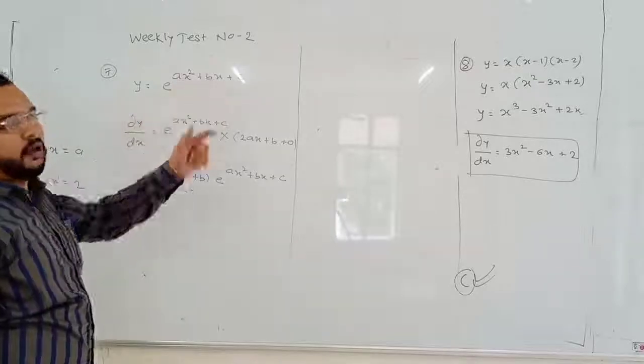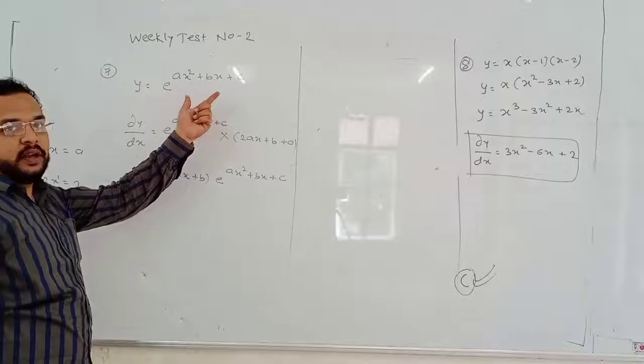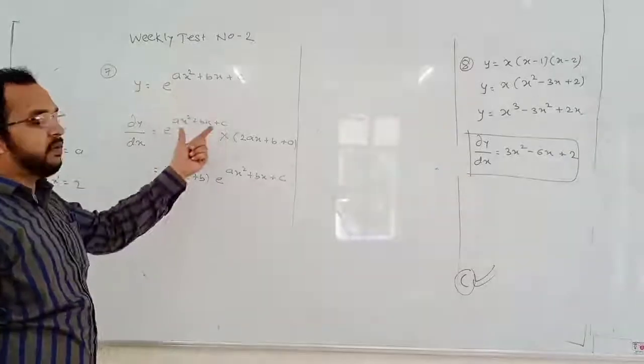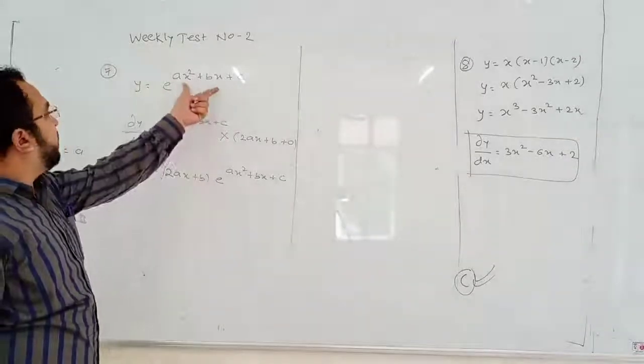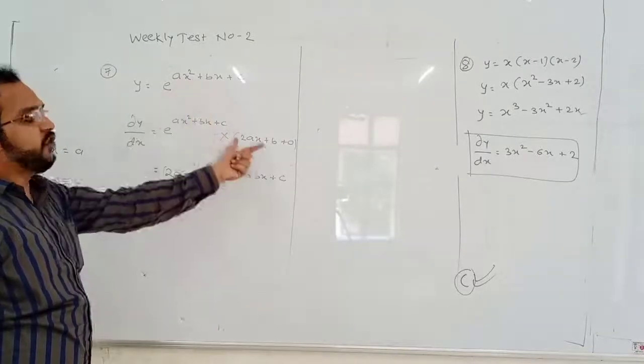y is equal to e to the power something. What is the differentiation of e to the power something? Differentiation of e to the power something is e to the power something itself. But this something is not x. This something is not x. We need to differentiate it again.